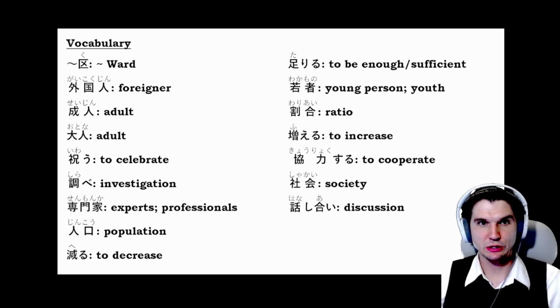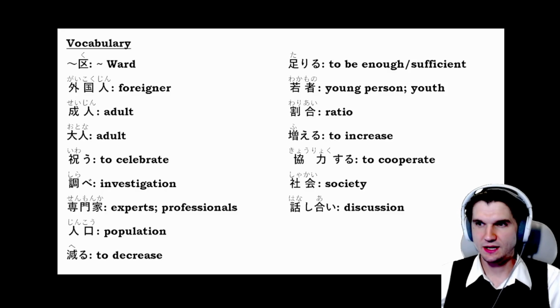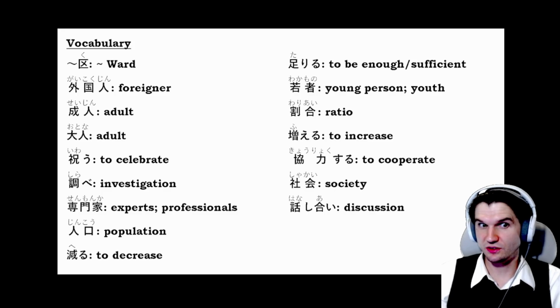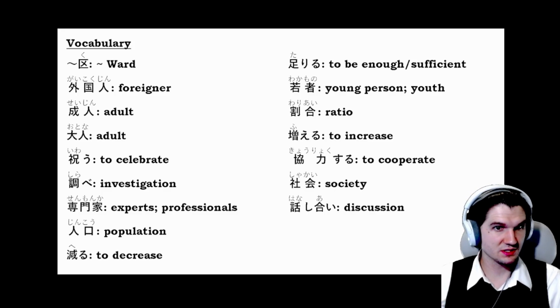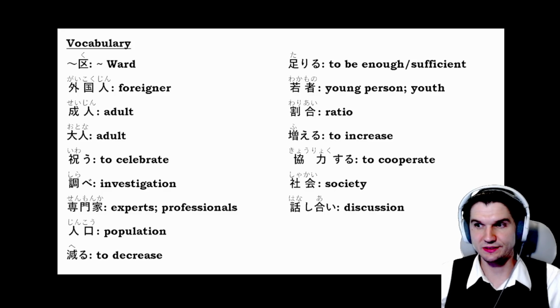We have 祝う, to celebrate. 調べ, so 調べ comes from the verb 調べる, to investigate or to look into a matter, but you can use this as a noun to mean like an investigation or research that someone has done. You would say 調べ. And we have 専門家, which is experts or professionals.